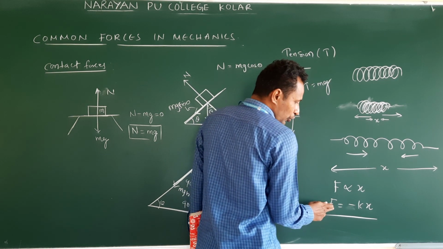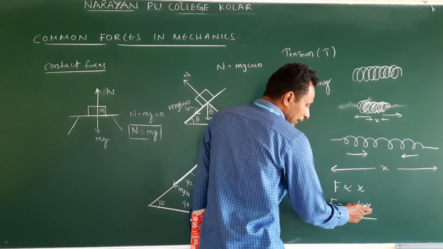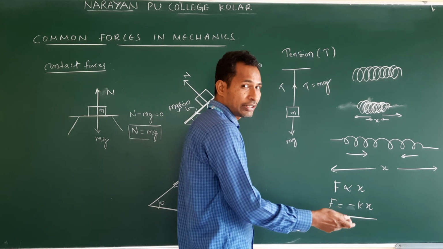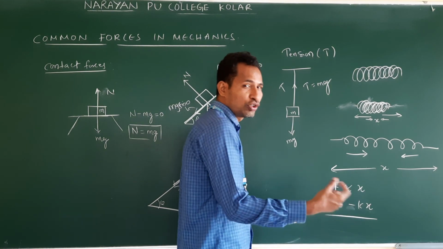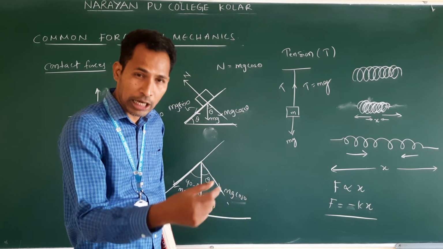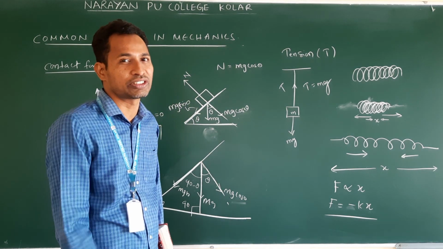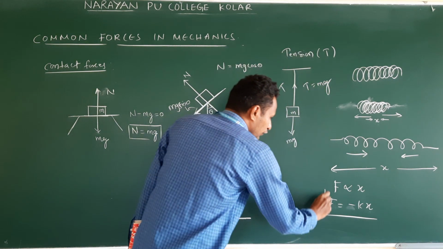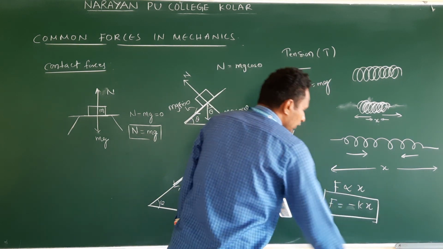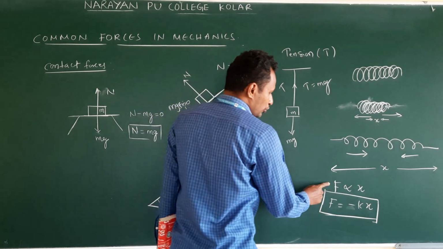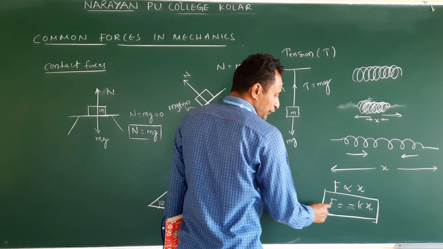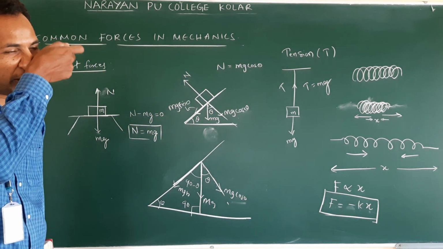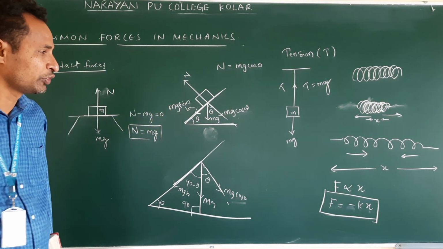Because the force developed in the spring, whether elongation or compression, and the displacement are opposite in direction. They act opposite to each other. Displacement here means compression or elongation. The relation for the compression or elongation force in the spring is F is equal to minus kx. K is called the force constant. They will give the value of k in the question, don't worry.